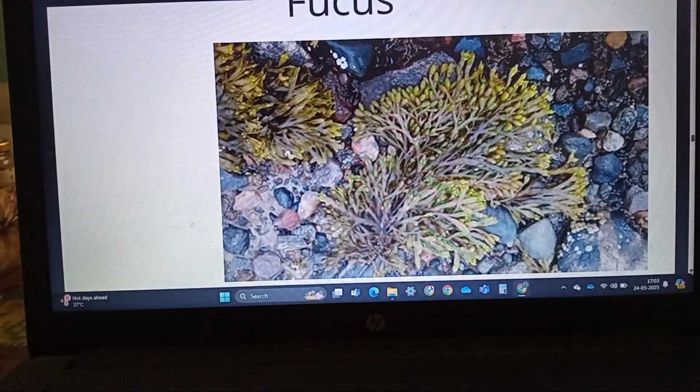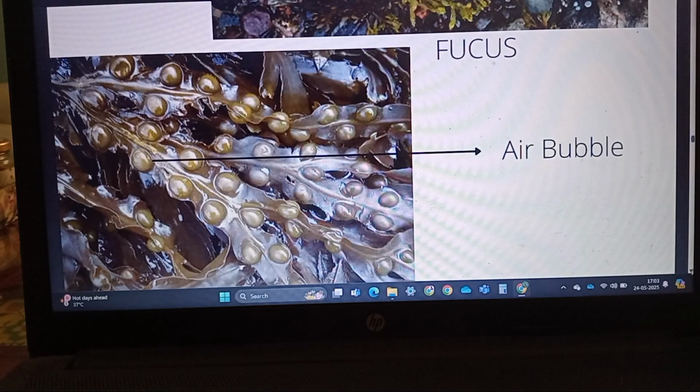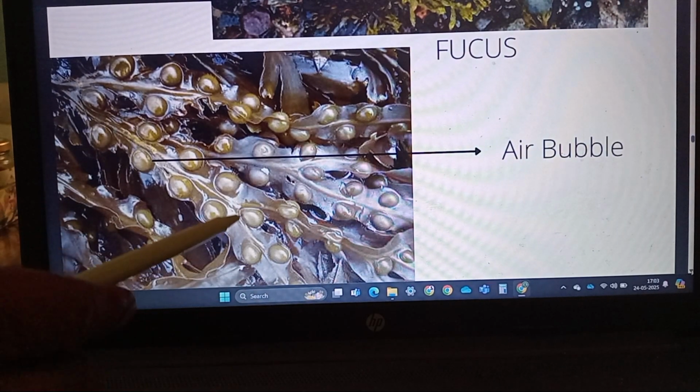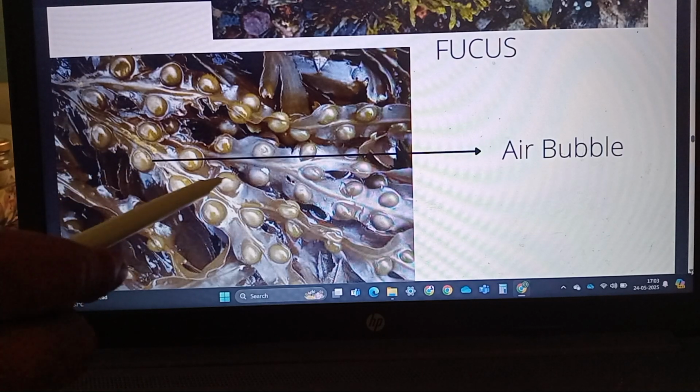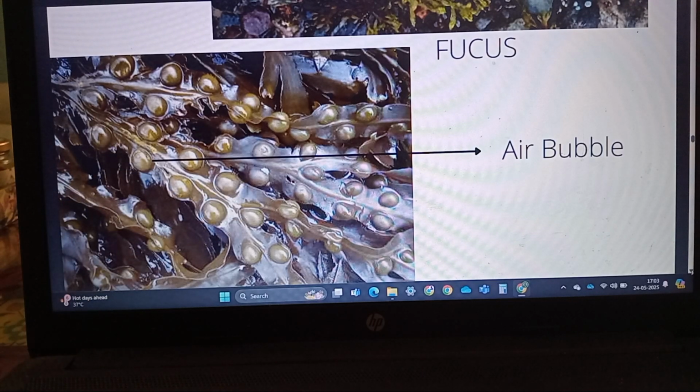Next example is Fucus. Here you see Fucus. In Fucus, there is the midrib, this is the frond, and these are air bubbles. Fucus during sexual reproduction has oogamous gametes.